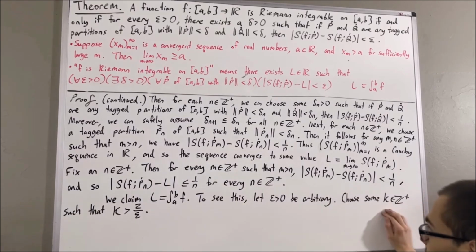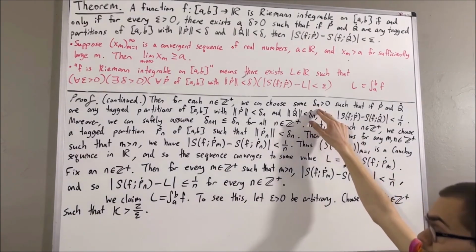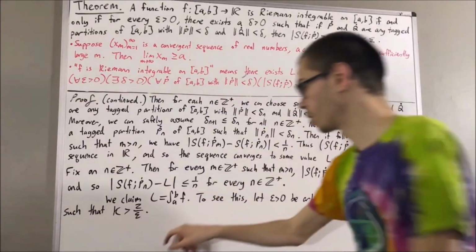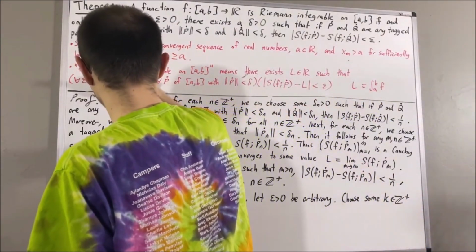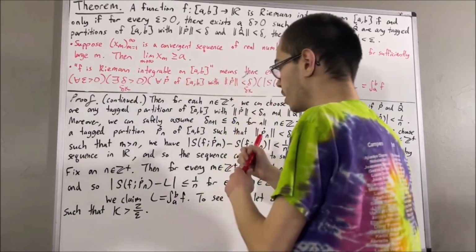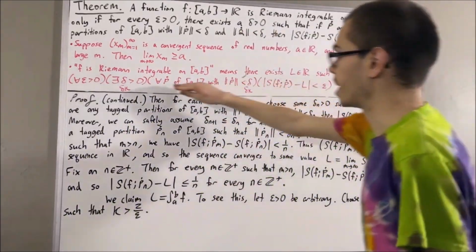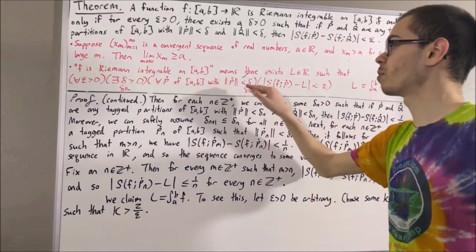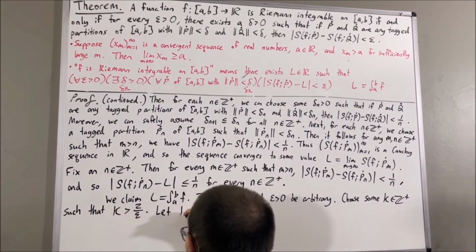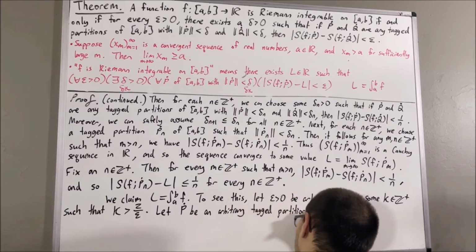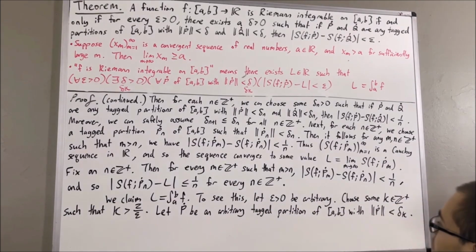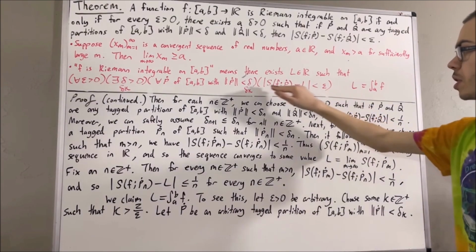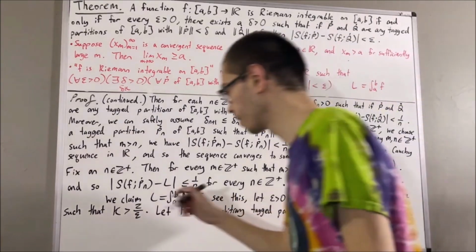Well then, since k is a positive integer, we can consider the positive real number delta k. The claim is if we take delta to be delta k, then this statement will be true. So taking delta to be delta k, we're going to show that this statement is true. And to prove this statement, let's give ourselves an arbitrary tag partition P of a comma b, whose norm is less than delta k. From here, we want to show that this inequality is true. Well, to show that this inequality is true, let's start off by writing the left-hand side.